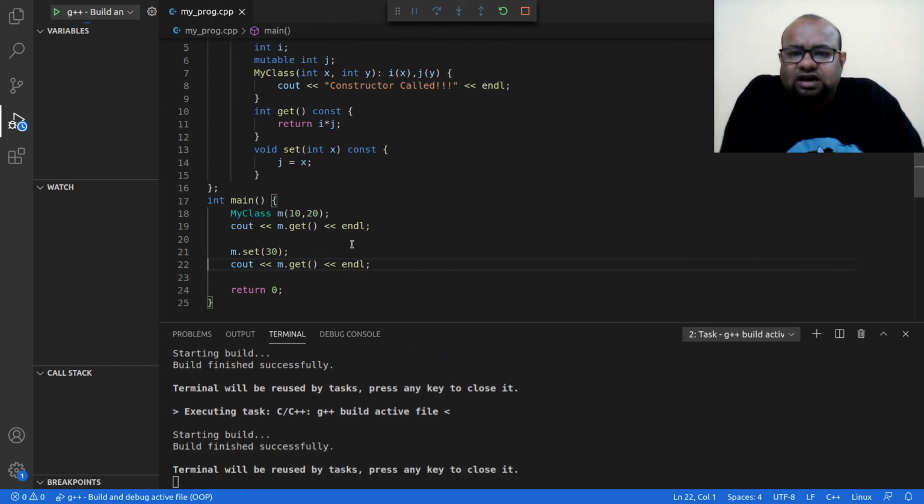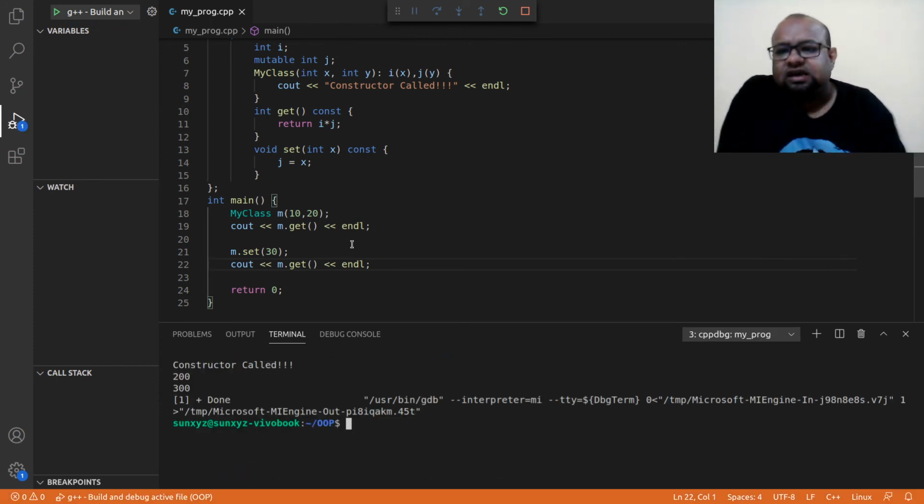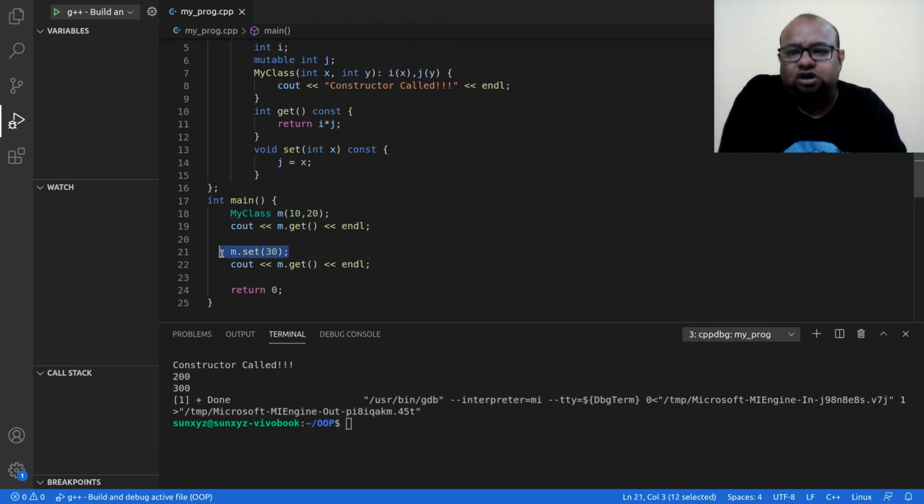I call this again. Previously when I called the get method, I had set I equal to 10, j equal to 20. I multiplied them, I got 200. Then I call this set method, I say j equal to 30, and then when I call this get method, I get 10 into 30 equal to 300.